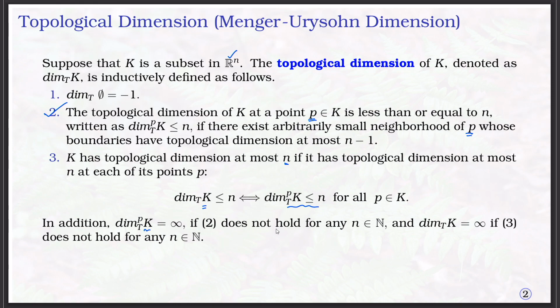So, what is the difference from the previously defined fractal dimension?